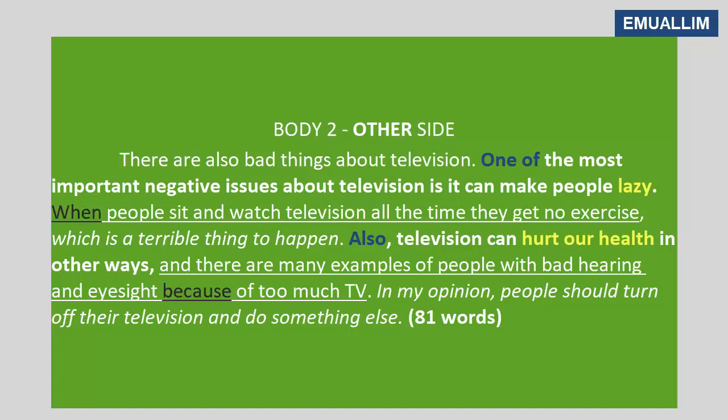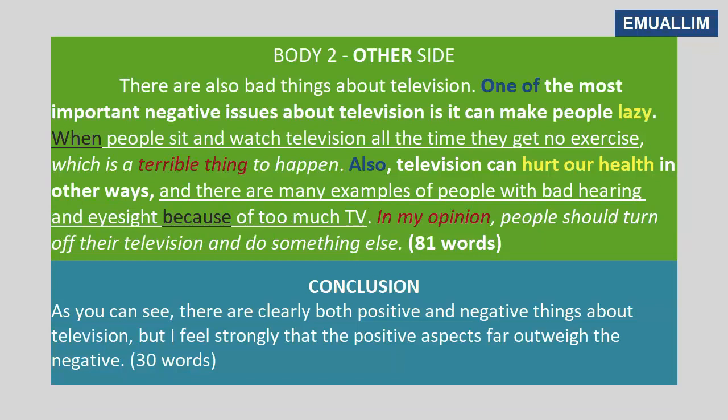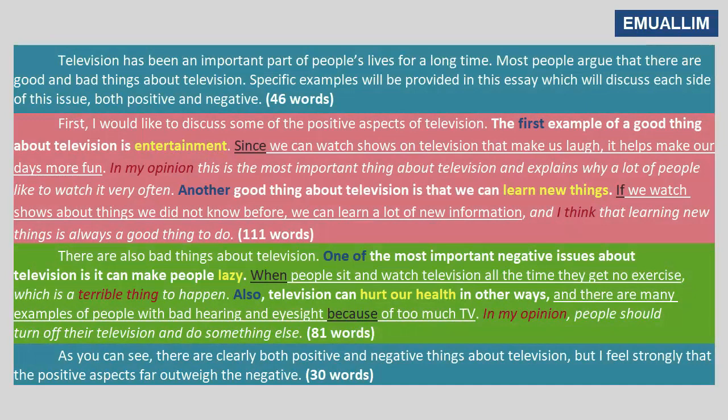And then our sequencing words, one of, also, and our examples of lazy and hurt our health, and our complex structures, when, because, and our opinions, terrible thing, and in my opinion. So sequence your examples, complex structures and opinions, the same as we did with positive. And then we're going to put our conclusion. As you can see, there are clearly both positive and negative things about television, but I feel strongly that the positive aspects far outweigh the negative. So we have our full essay now. Introduction, positive, negative, conclusion.